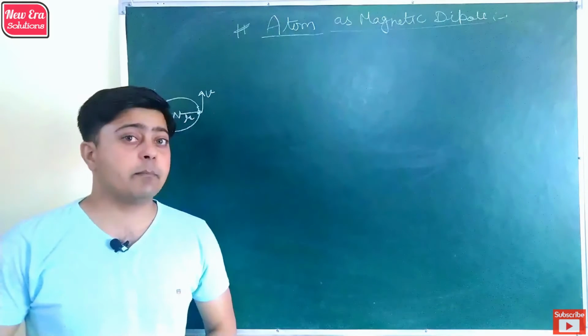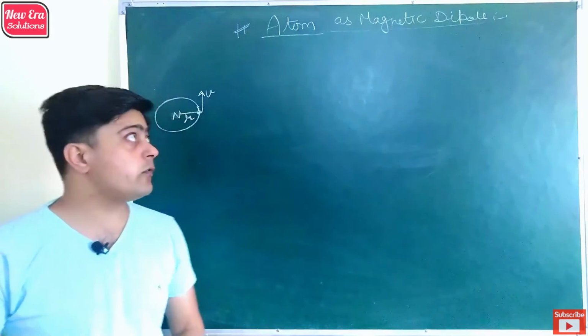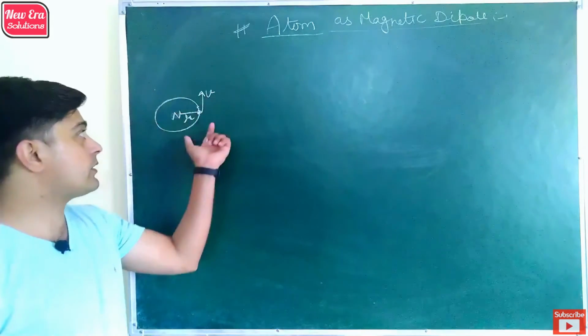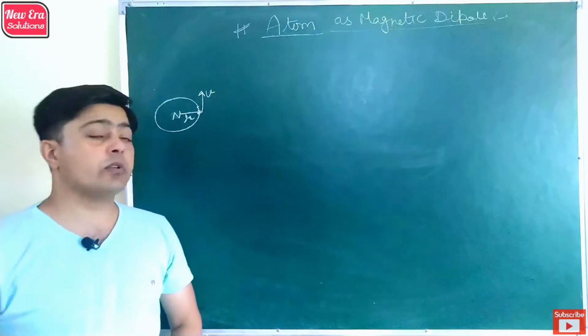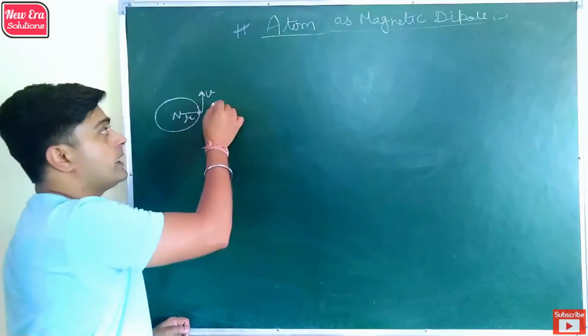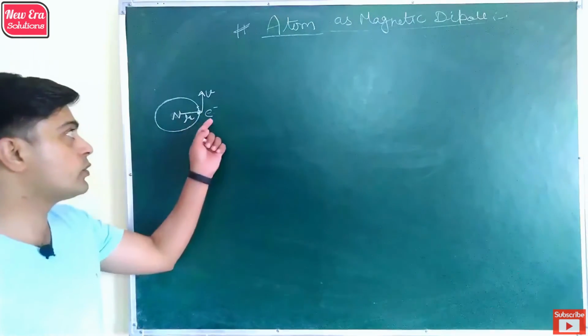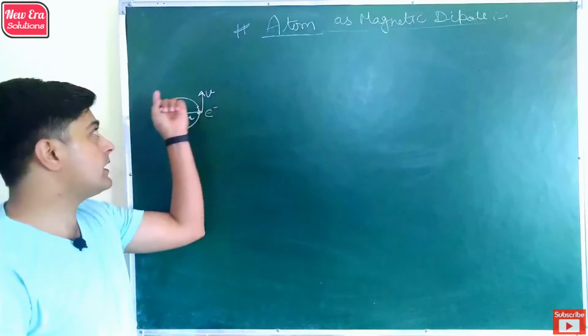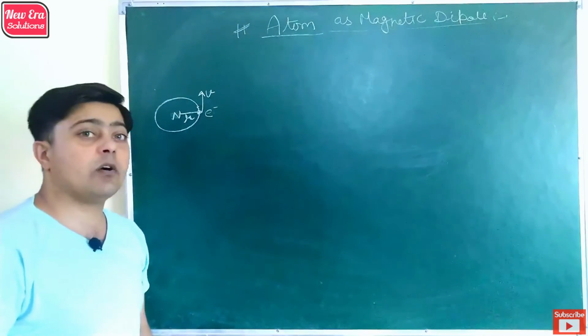Now let's find the magnetic dipole moment of an atom in which an electron is revolving around the nucleus. As we know, in an atom, electrons orbit around the nucleus, and due to the electron, a current is produced in the orbit.